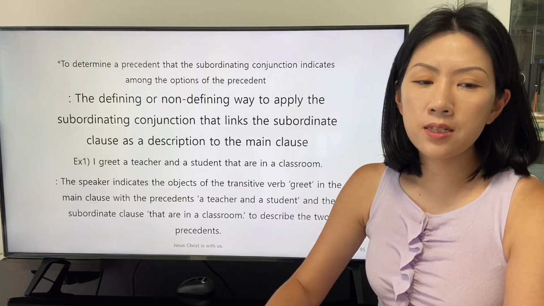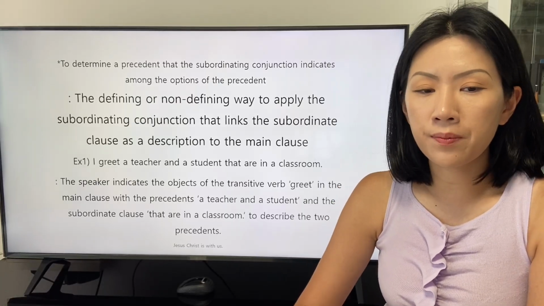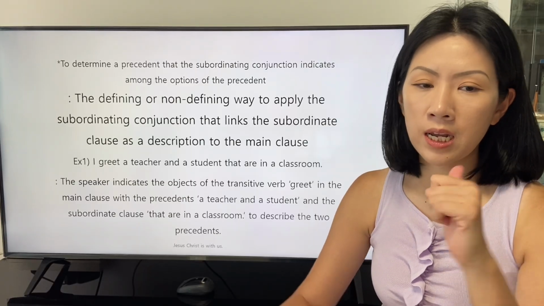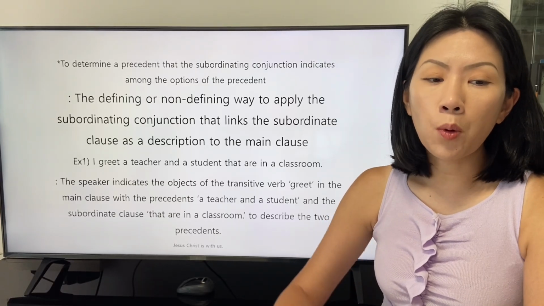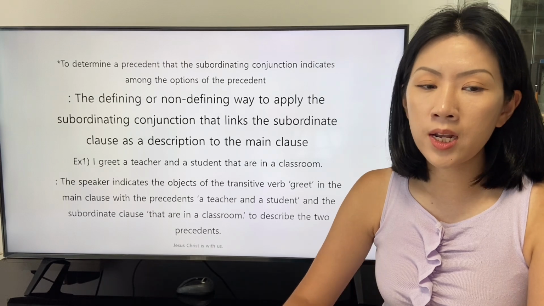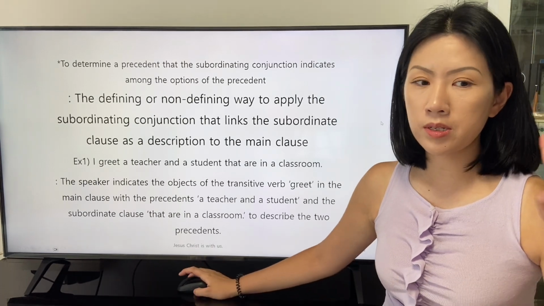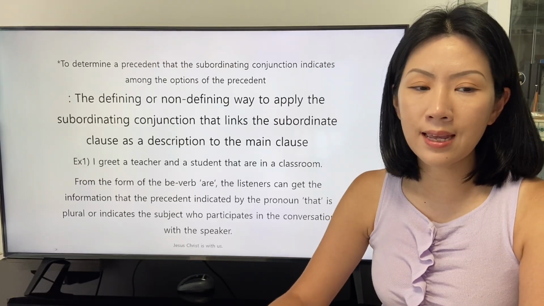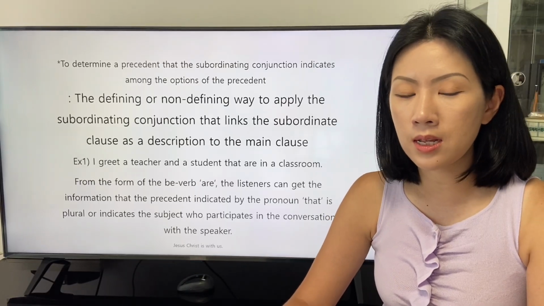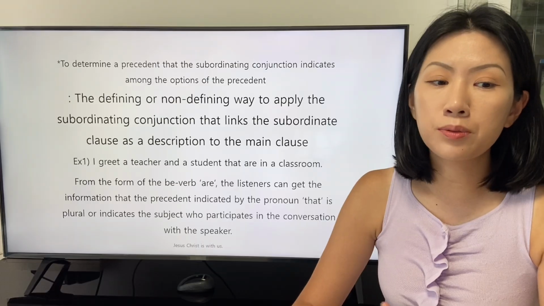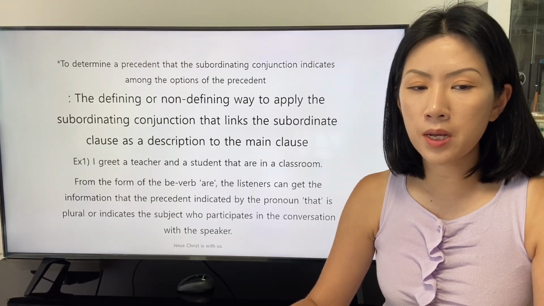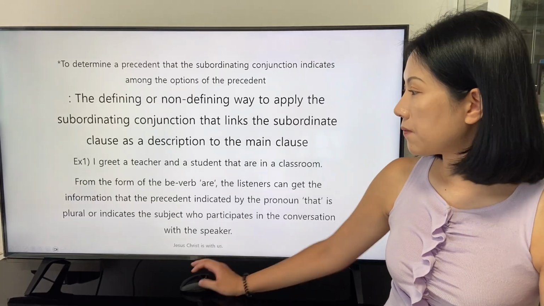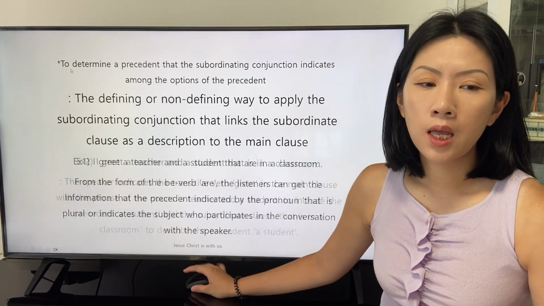The speaker indicates the object of the transitive verb greet in the main clause with the precedent, a teacher and a student, and the subordinate clause that are in a classroom to describe the 2 precedents. From the form of the be verb are, the listeners can get the information that the precedent indicated by the pronoun that is plural, or indicates the subject who participates in the conversation with the speaker, because of the form of the be verb are.